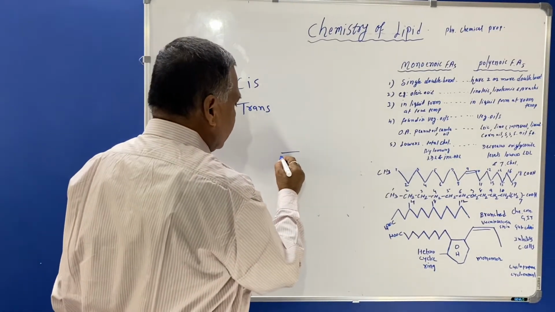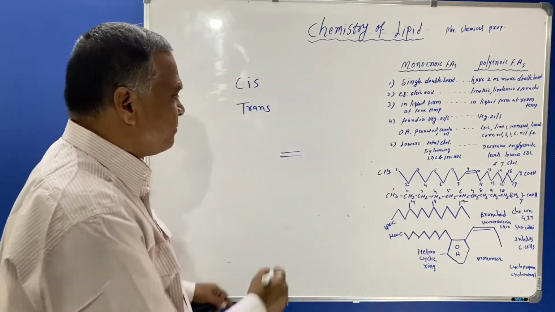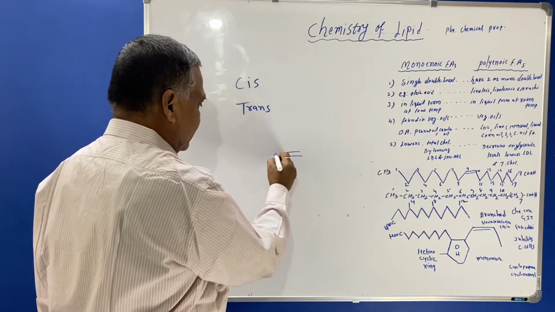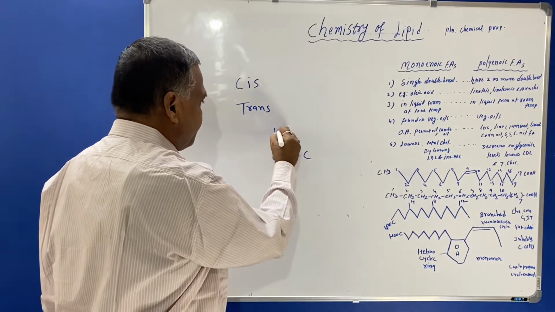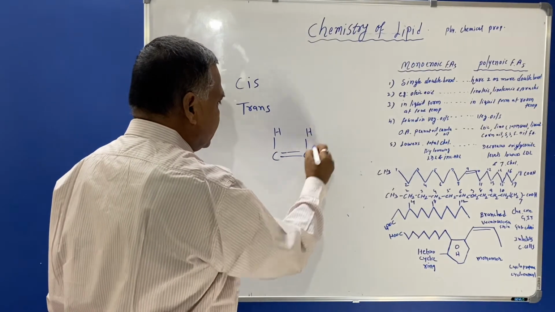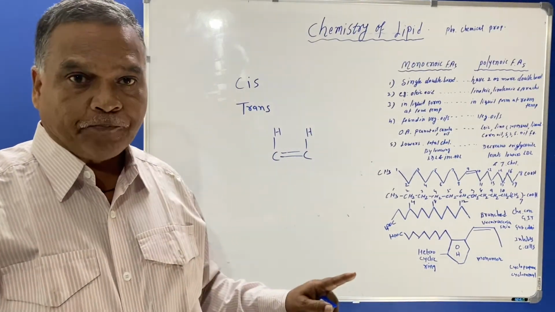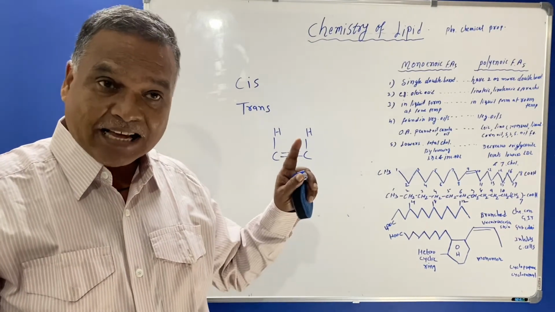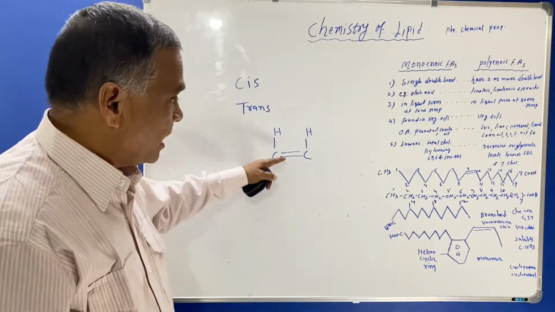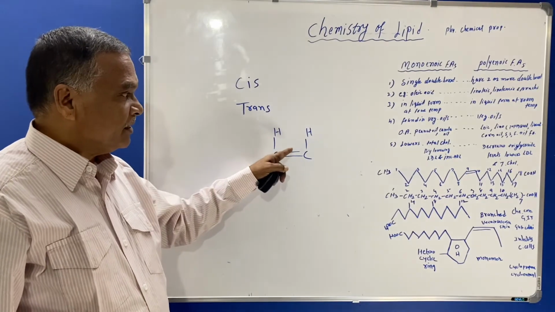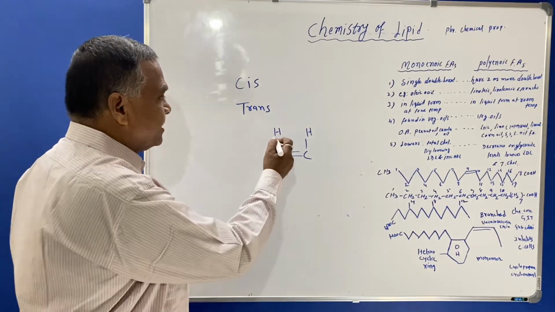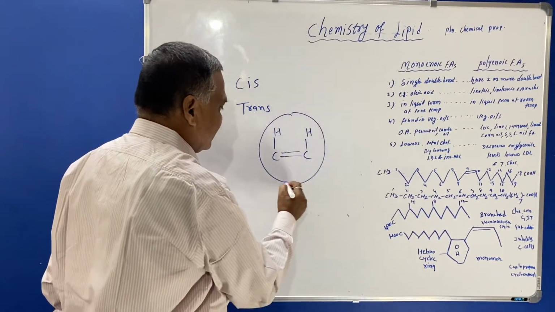If the hydrogen atoms on the double bond of an unsaturated fatty acid are present in the same plane, on the same side above the double bond, they are said to be cis fatty acids.